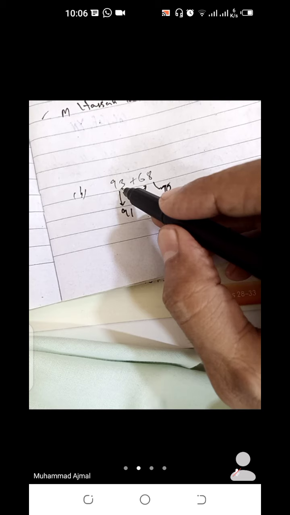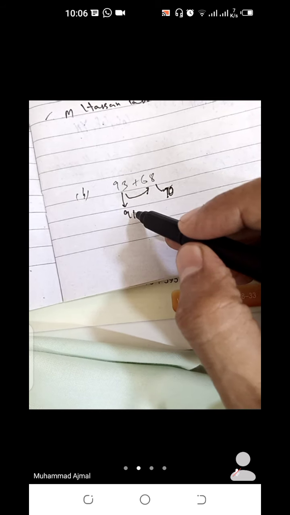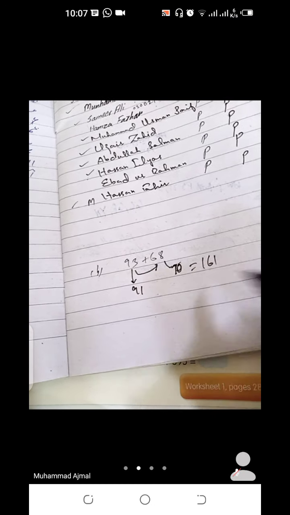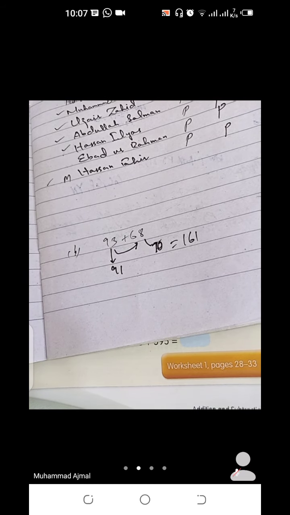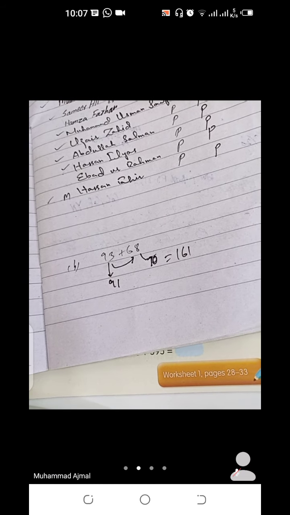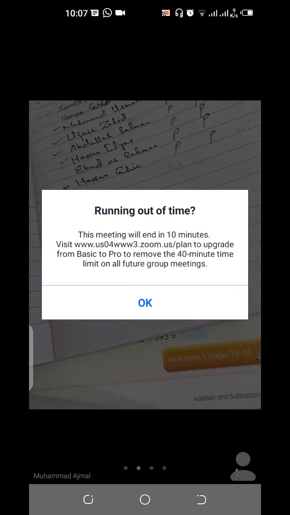Then 9 plus 7, we know that is 16, so 161 will be the answer. Are you understanding this method? All this work will be done in the brain.